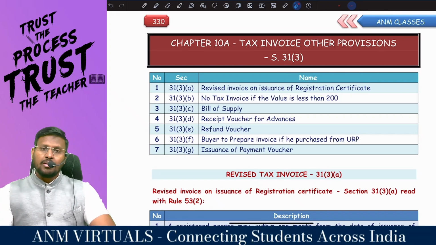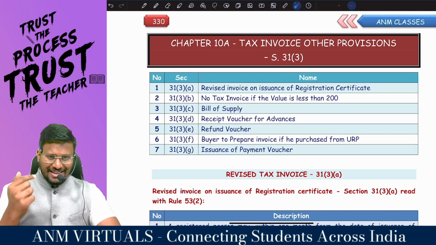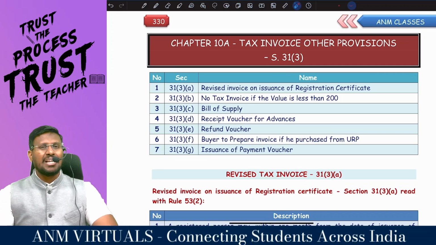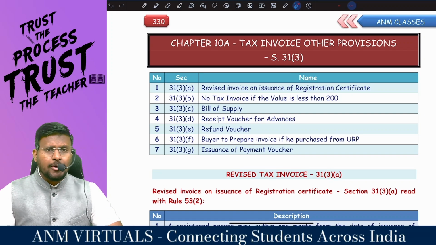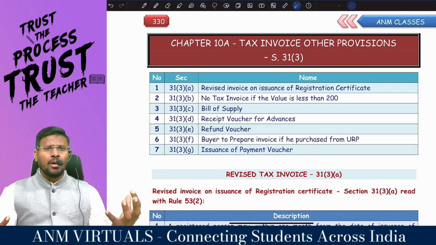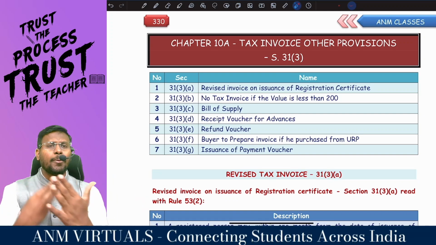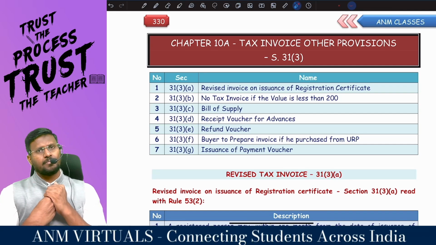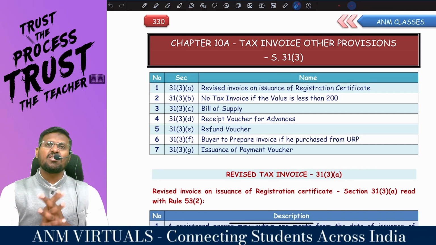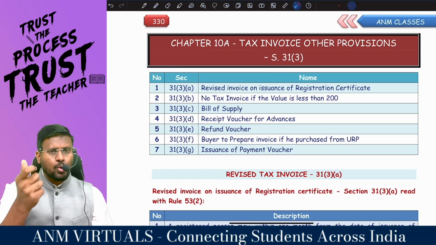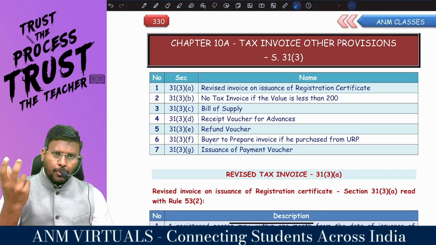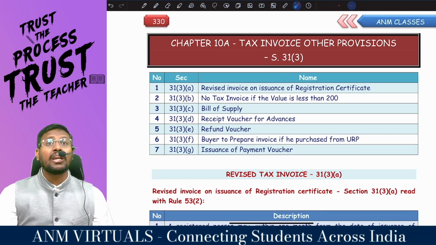Comfortable? 31 subsection 3 clause D, receipt voucher for what? Advances. Let it be anyone, if you get any advance, the document you are supposed to issue is a receipt voucher. If you are able to provide the supply, please convert the receipt voucher into a tax invoice.